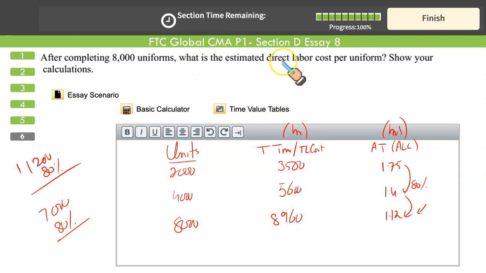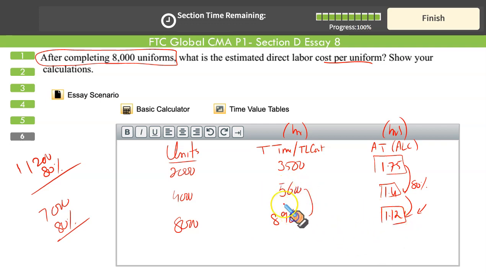What is the estimated direct labor cost per uniform once 8,000 units have been completed? This is your cumulative average time so far for all the 8,000 units. This is your cumulative average time for all the 4,000 units. And this is your cumulative average time for 2,000 units. So don't apply this for the next units. We will have to see what was the average rate we achieved within this range.